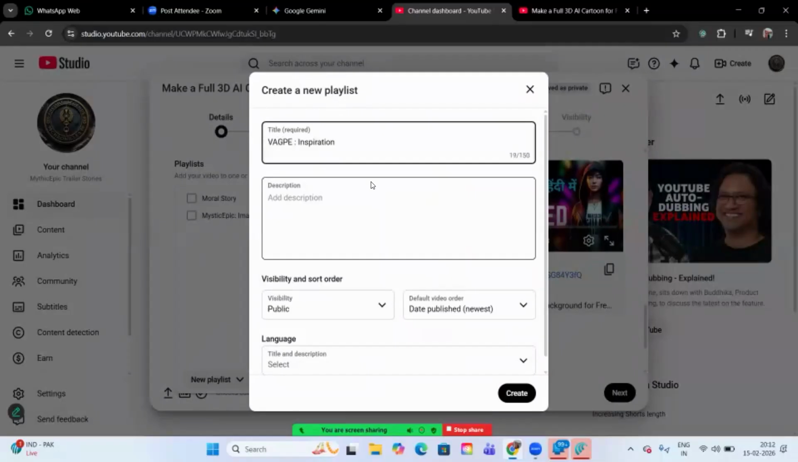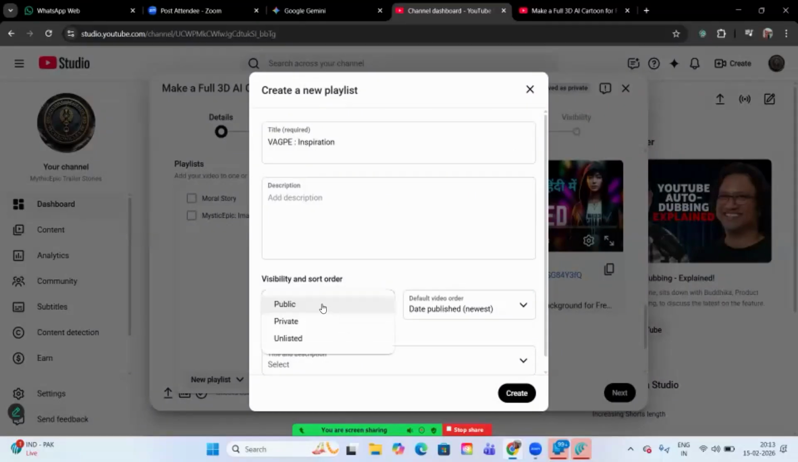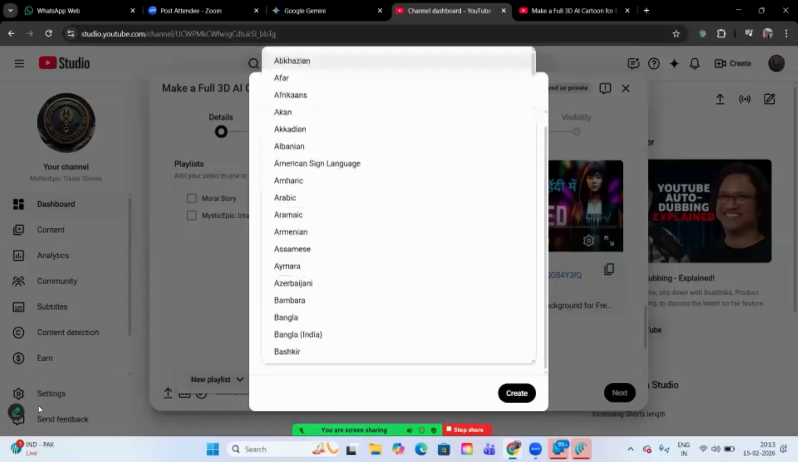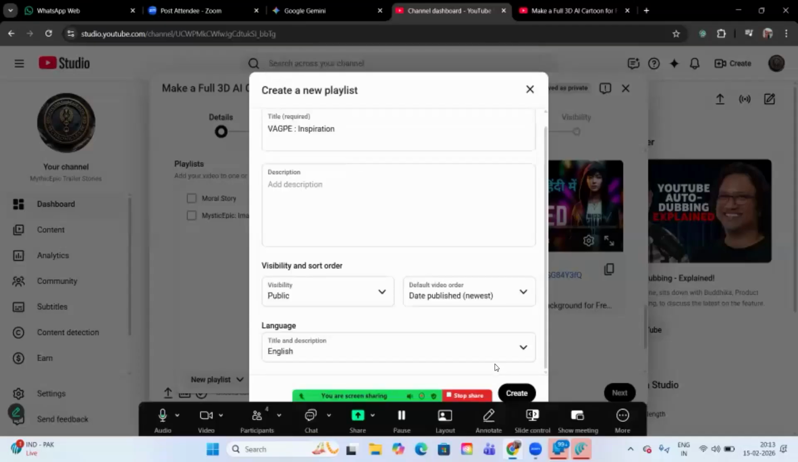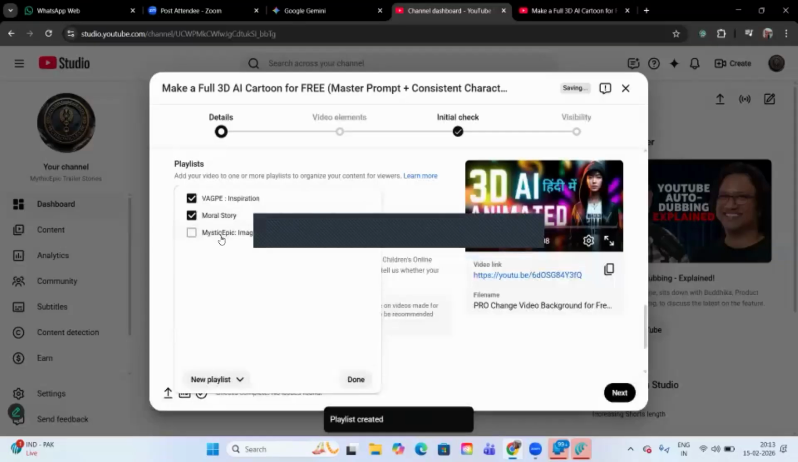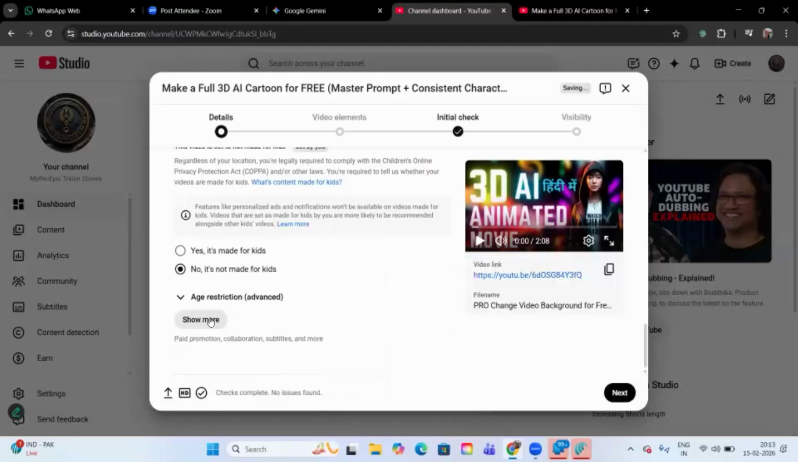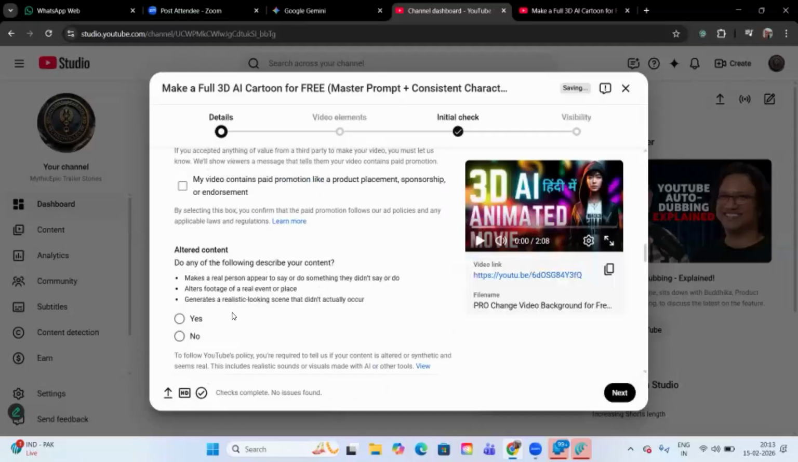Why? This is also used as hashtag. Visibility public, never keep it private or unlisted. Language, once it is selected from default language, then it will not ask for. Here it is not selected, so that's why it is asking for create. Now more than one playlist also you can choose. Okay, done. In fact, that is suggested. Keep more than one playlist. Altered content, if there is altered content, keep it yes. If not, then keep it no.